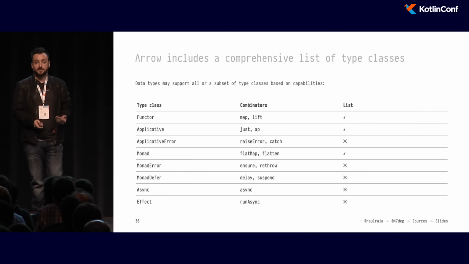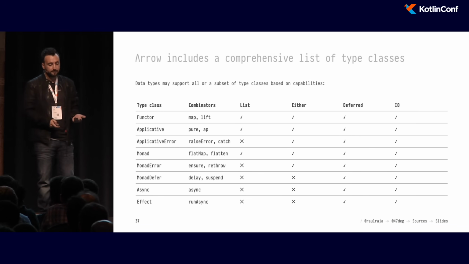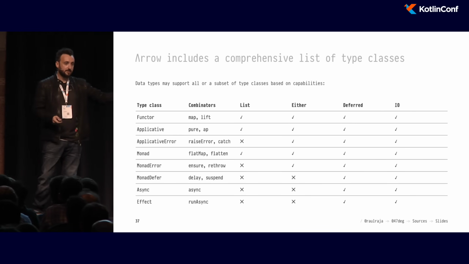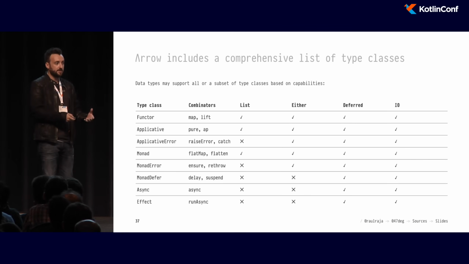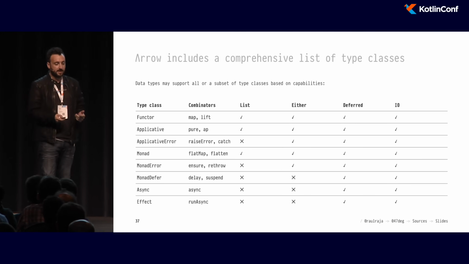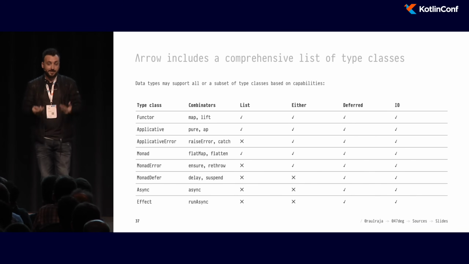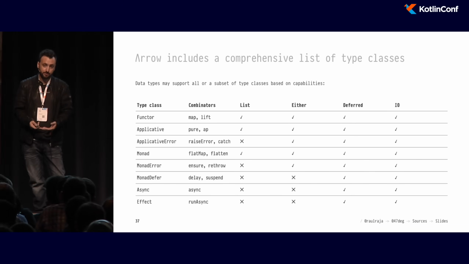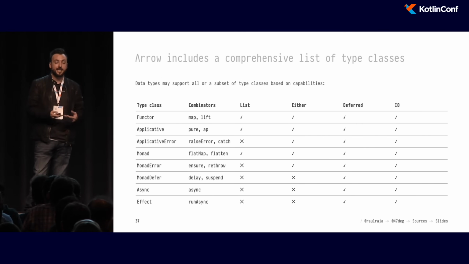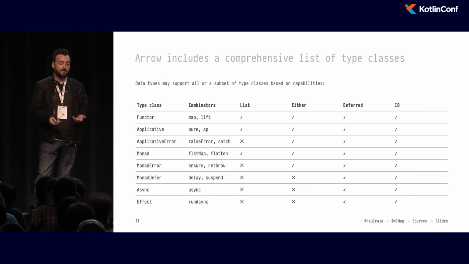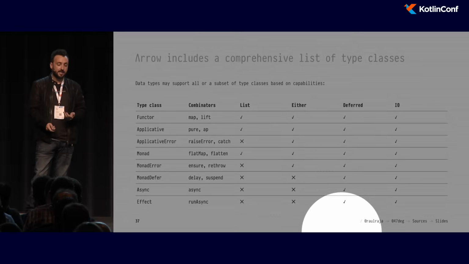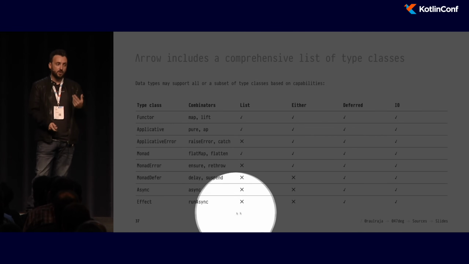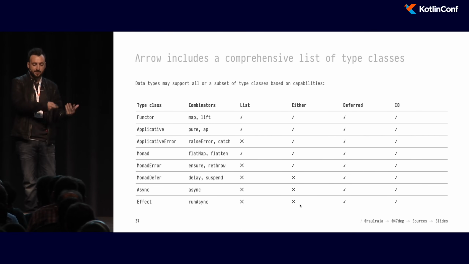But there are other data types that do support those kinds of behaviors. So if we're talking about something like Either, because we have a left side, then we can lift throwables and other exceptions to the left side. And the same with other data types. And now if we have async data types, like Kotlin coroutines, which we are able to lazily start if we want to, in that case, we can do things like effect suspension. So for example, Deferred from Kotlin coroutines is able to support all of the different type classes that you use when you encode an application in these kinds of abstractions.